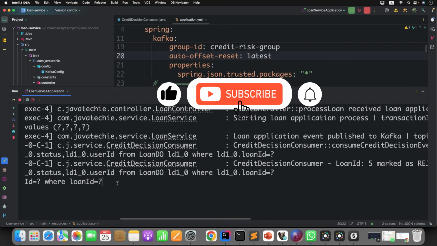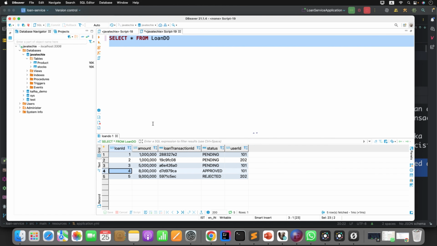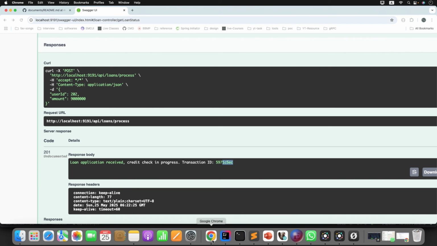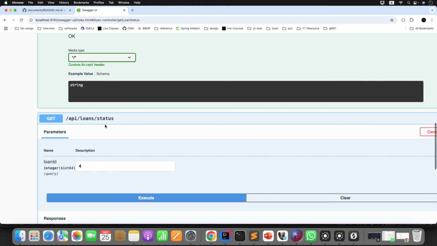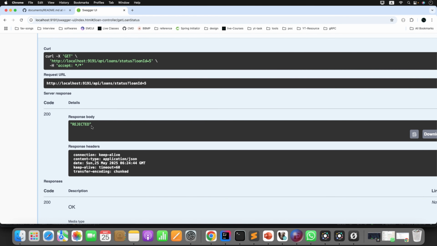Now it simply updates the DB with the status, saying I reject your loan application. Are we getting the correct, appropriate loan status value based on the action taken by our credit risk service? Now if the user wants to check the loan status, he can simply pass his loan ID. Okay, I applied for it. Now when I am checking it, okay, it is rejected. Now why is it rejected?